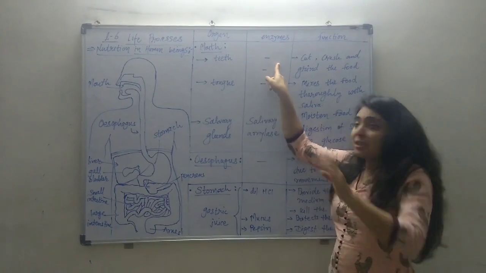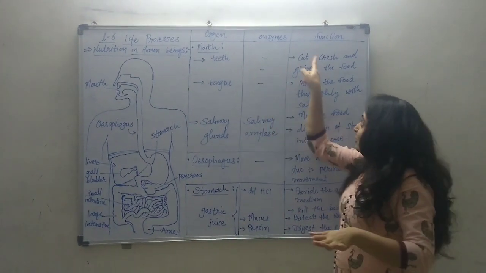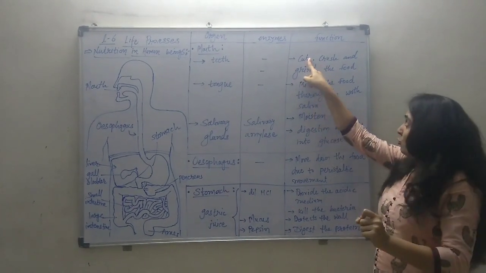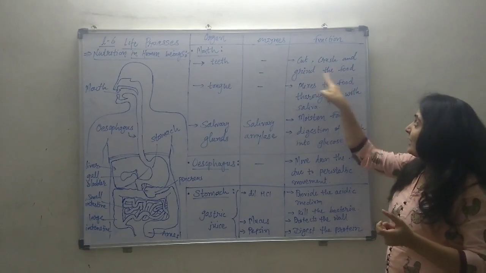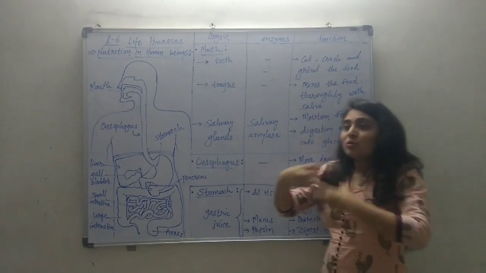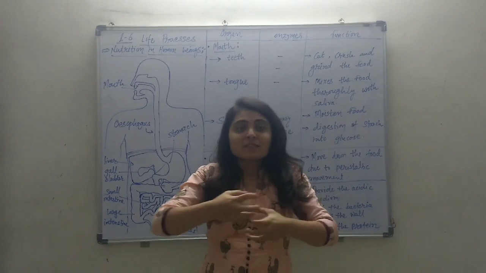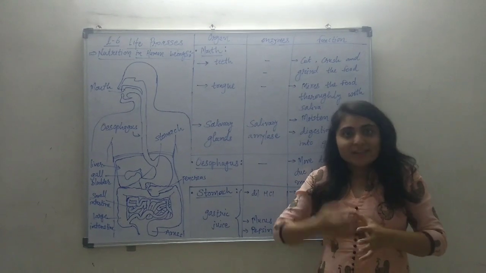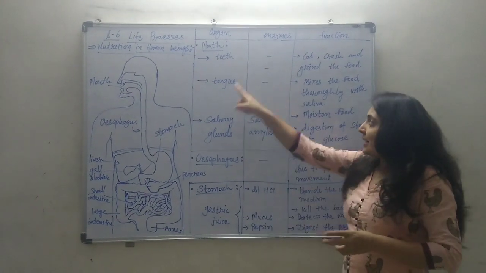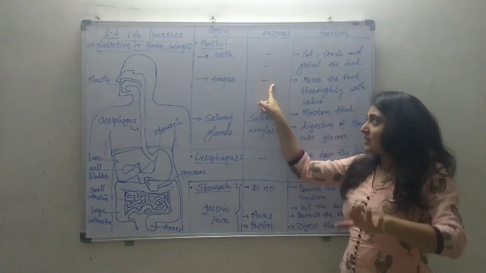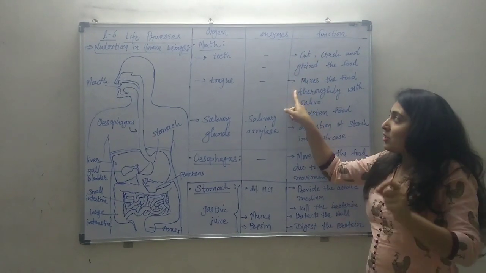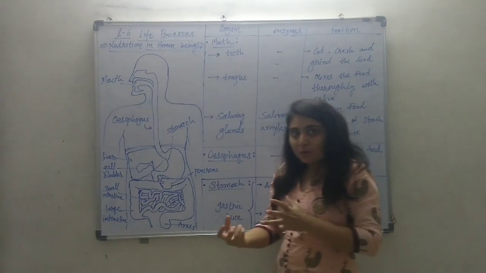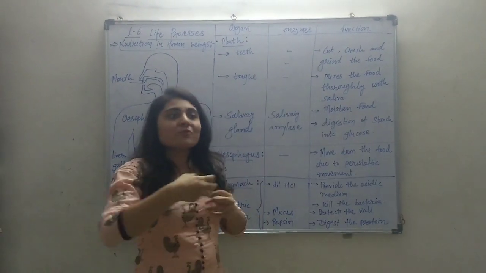There is no enzyme secreted from the teeth. What is the function of teeth? The teeth cut the food, crush the food and grind the food to make it of equal texture. No enzyme is secreted by the tongue. What is the function of the tongue? It mixes the food thoroughly with saliva. It wets the food and mixes it with the saliva.